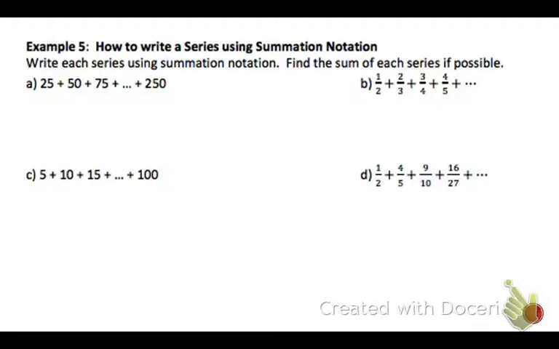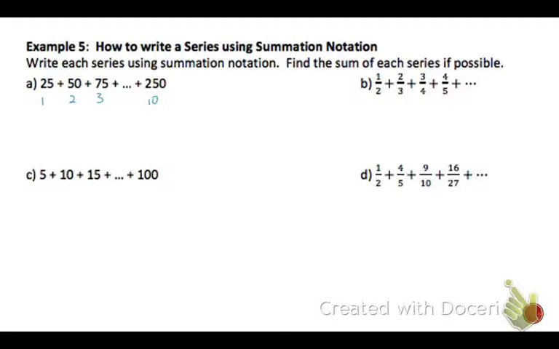So these examples will help you know how to write a series using that summation notation. So we're going to write each series using it and then find the sum of each series if possible. So first we're going to write it, then we're going to come back and find the sum. So let's write the position numbers below the terms in this first series. So 1, 2, 3, and then I noticed the pattern that the term is 25 times my position number. And so I looked at my last term, which is 250, and realized that if I divided that by 25, I would get 10. So I can tell that this series has 10 terms in it.